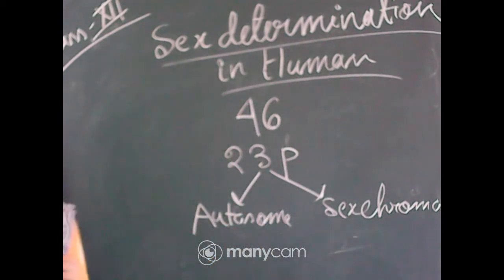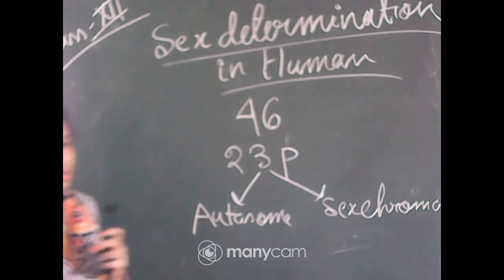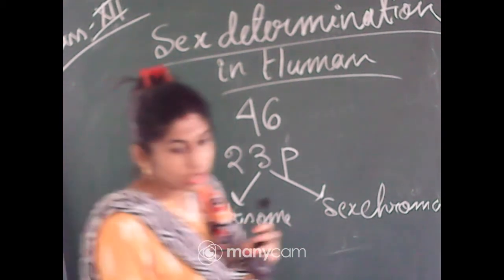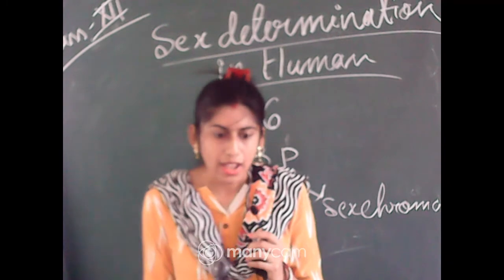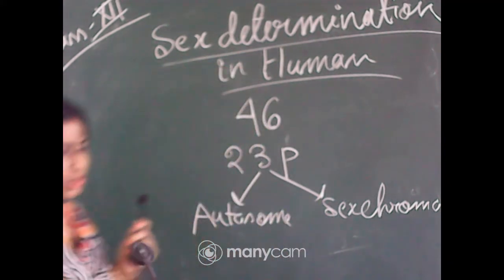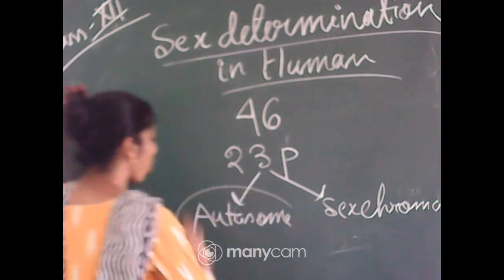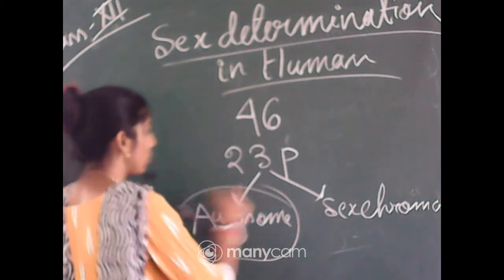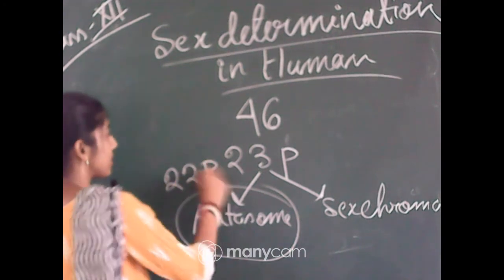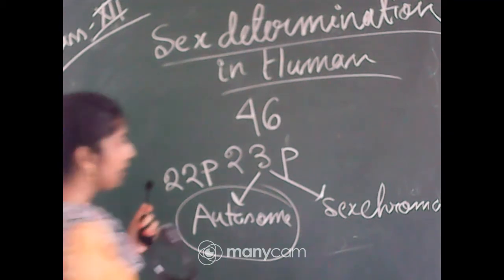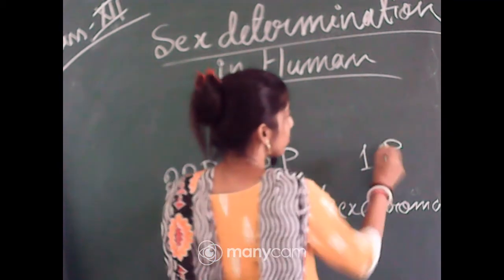autosomes and sex chromosomes, right? Or we can call it autosomes, the body chromosomes, and sex chromosomes. As their name suggests, autosomes means the 22 pairs which are present in the body, and one pair of sex chromosomes is present.